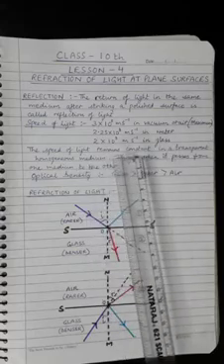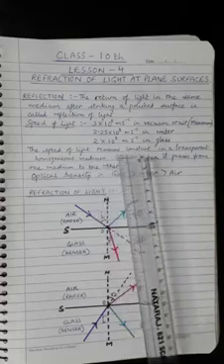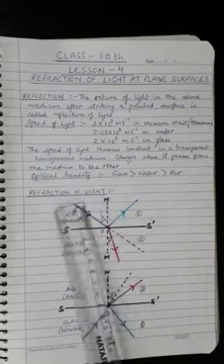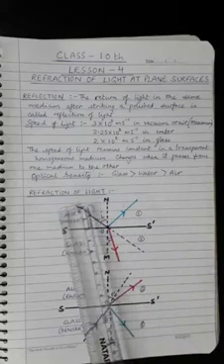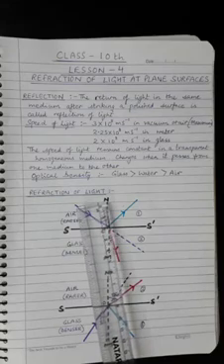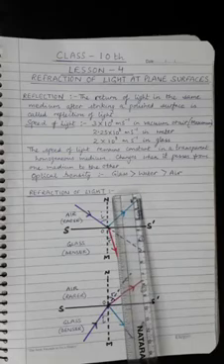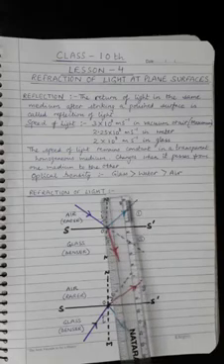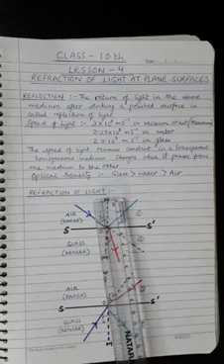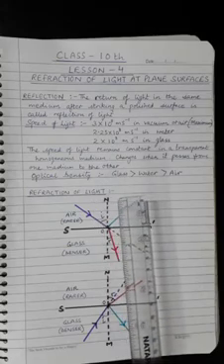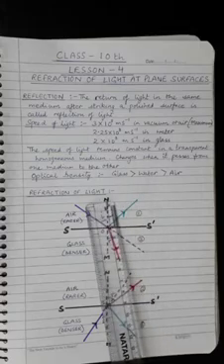But when light enters from one medium to the other medium, it either slows down or speeds up depending on the optical density of the medium. Now talking about the optical density. While passing from one medium to the other, if light slows down, the second medium is said to be optically denser than the first medium. And if light speeds up, the second medium is said to be optically rarer than the first medium.